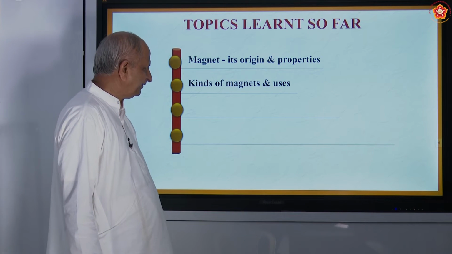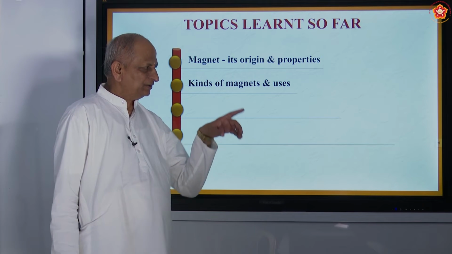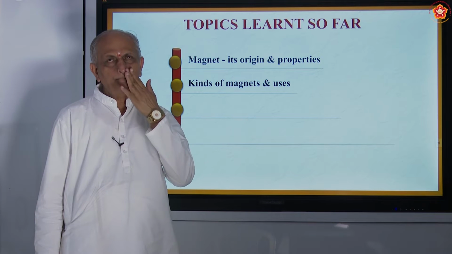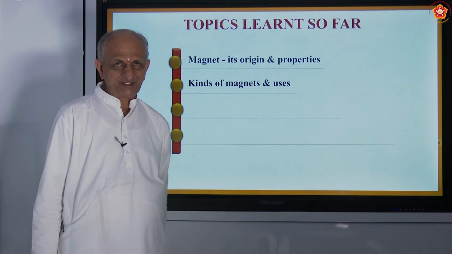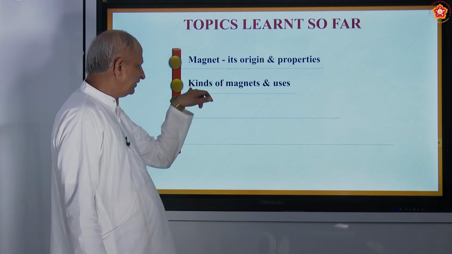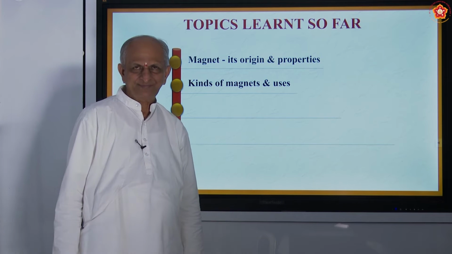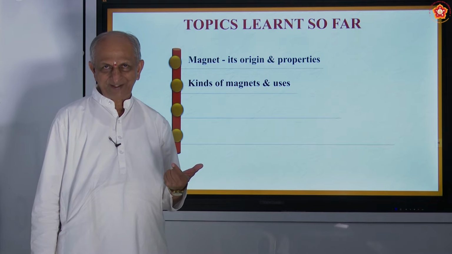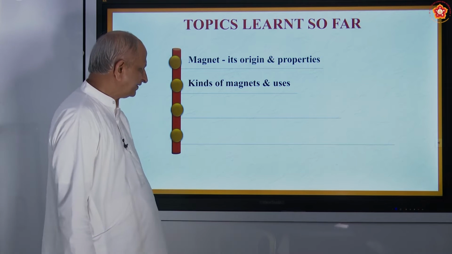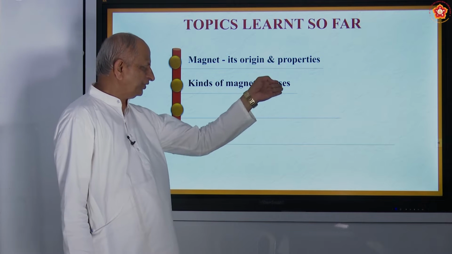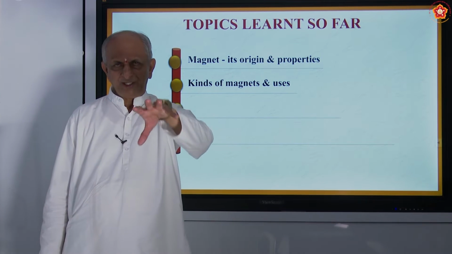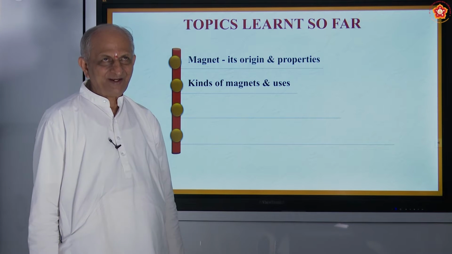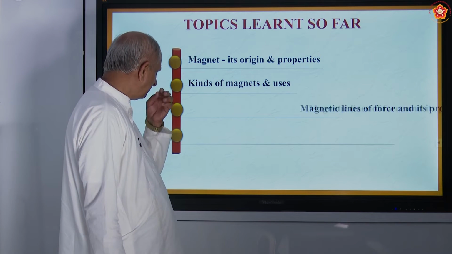What are the special properties? A magnet, when suspended freely, always comes to rest in the north-south direction. You have also seen different kinds of magnets like the horseshoe magnet, bar magnet, cylindrical magnet, magnetic needle, compass, etc. And also the uses: it is used in dynamos, motors, cranes, electrical gadgets and so on.